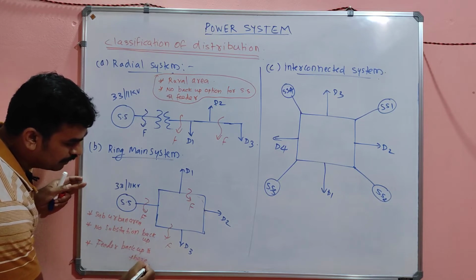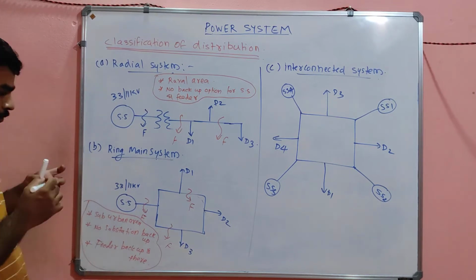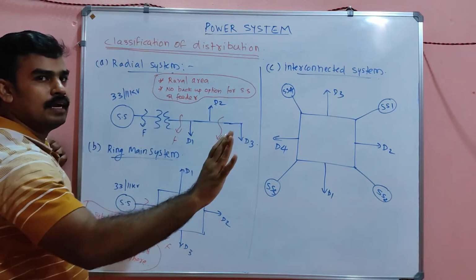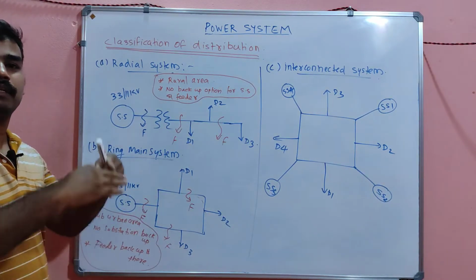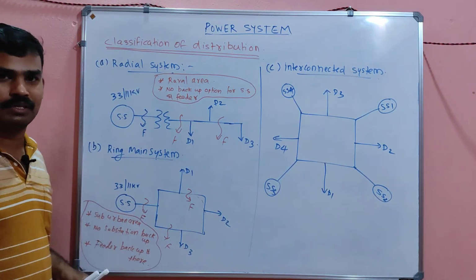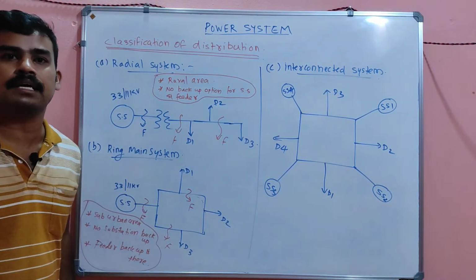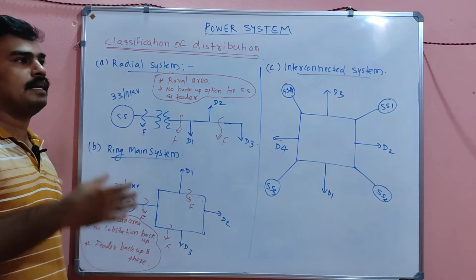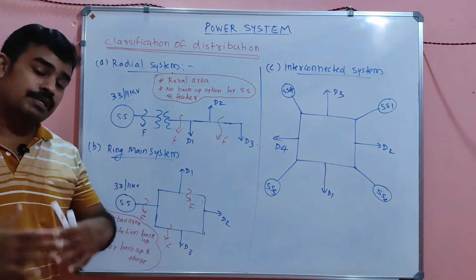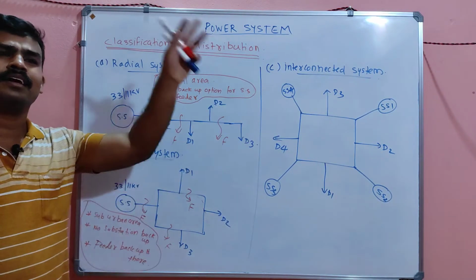Feeder backup is there, my dear. No substation backup, but feeder backup is there in our ring main system. So this is perfectly in a rural area. If there is a long duration of energy breakage or blackout, then also no problem. It's a very rural area, hilly area, mountain area, etc. If any pole or any power line fault occurs for hours or for days, power will not be available for the consumer side because it's a very rural area.